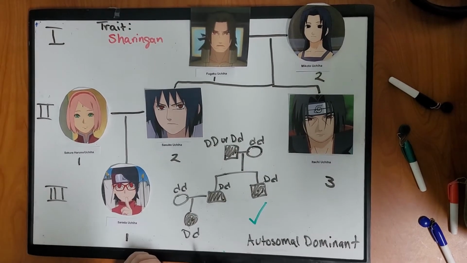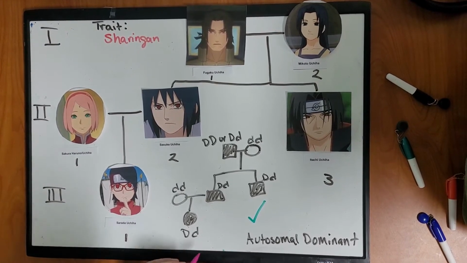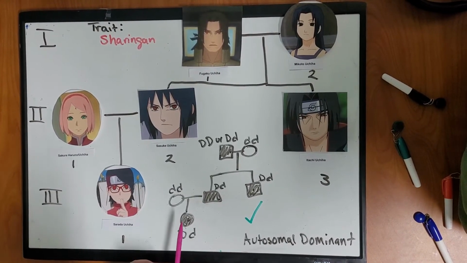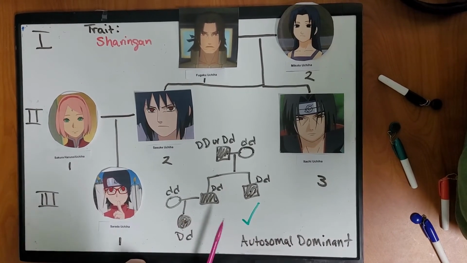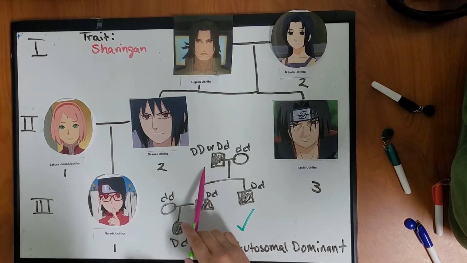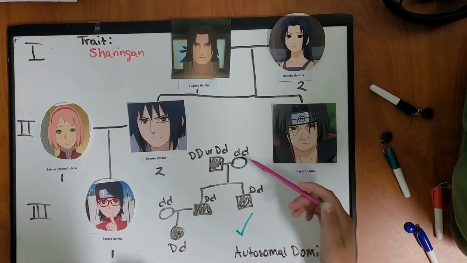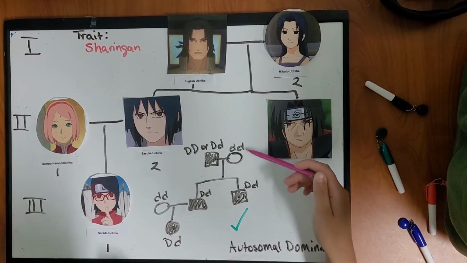Next, we're going to look at autosomal dominant. And so that means that they have to have at least one big D allele in order to showcase a trait. And so we can see that Fugaku would have to be either homozygous or heterozygous, as Mikoto does not showcase a trait, so she would have two little d alleles.